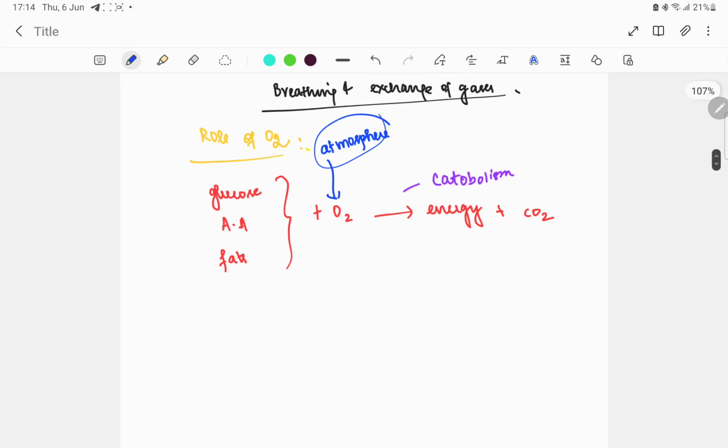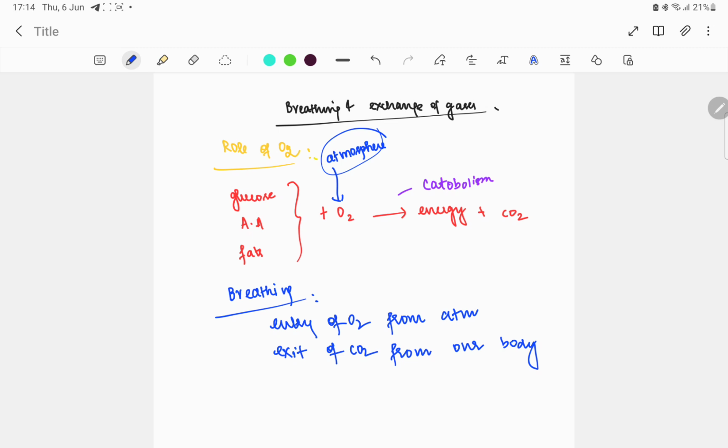So what is breathing? The definition of breathing is entry of oxygen from the atmosphere and exit of carbon dioxide from our body. Carbon dioxide is actually produced by our cells, isn't it? This process is called breathing. So we know the definition of respiration and breathing. Actually, breathing is a part of respiration. Breathing aids in respiration. Respiration we usually call cellular respiration because it is happening at the cellular level. So this is the introduction about breathing and respiration.